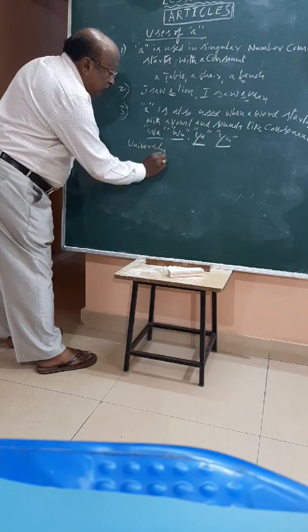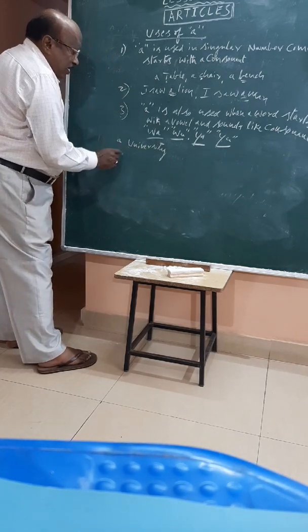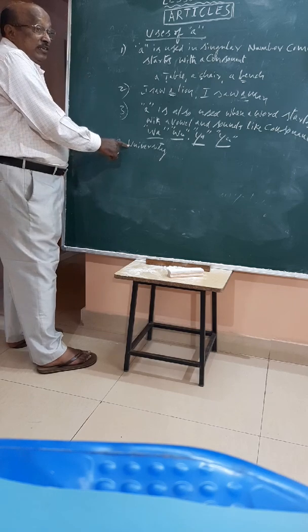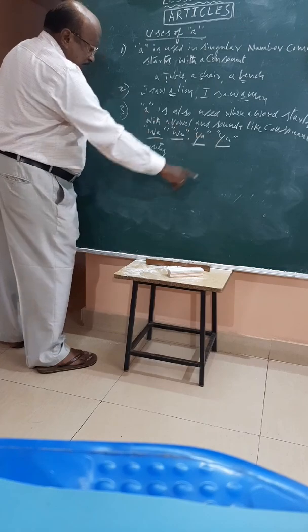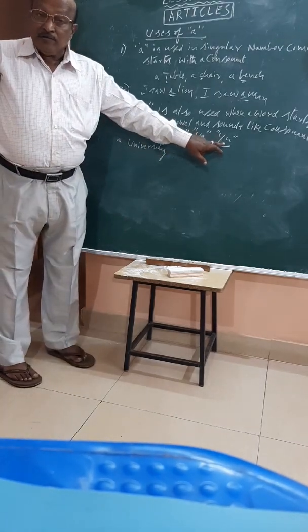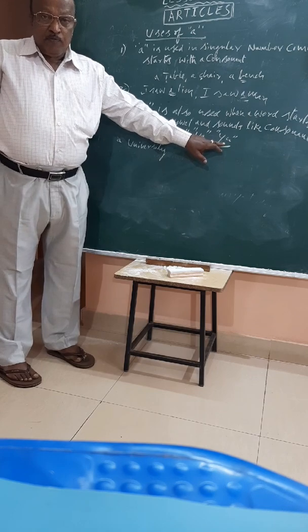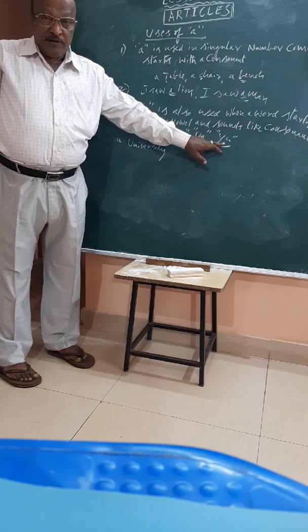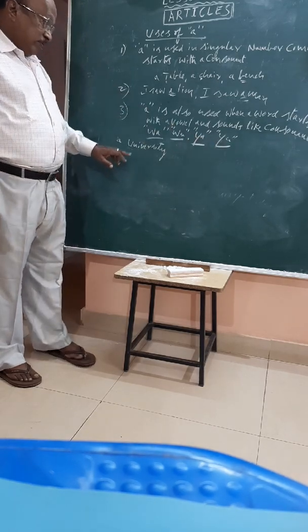The first letter of university is U. Here you have to use "a" because this U is sounding like "you". U is pronounced like a Kannada consonant. Remember the Kannada consonant, you are all Kannadigas. Then it will be very easy. Understand? Okay, U, a university.